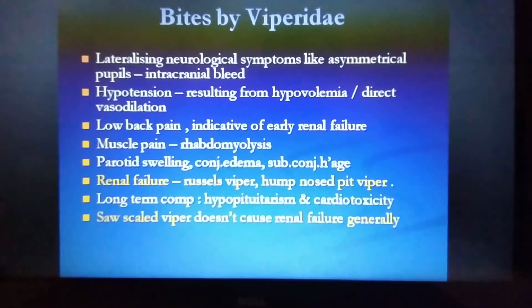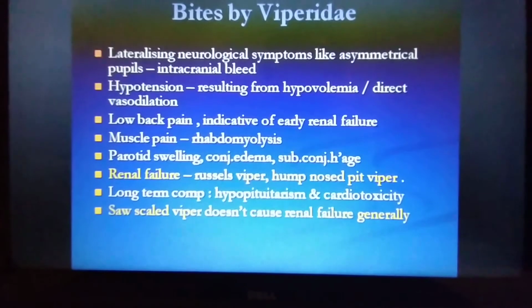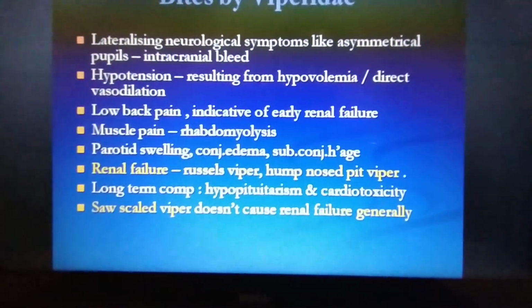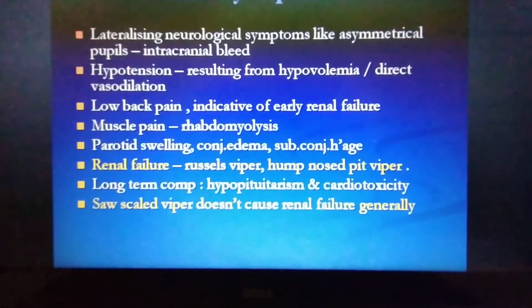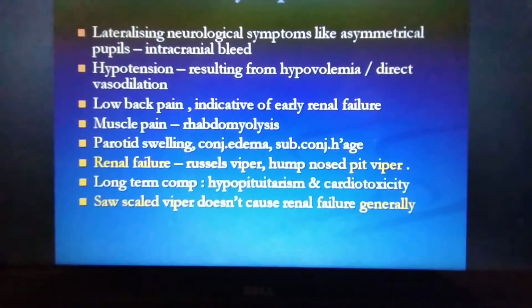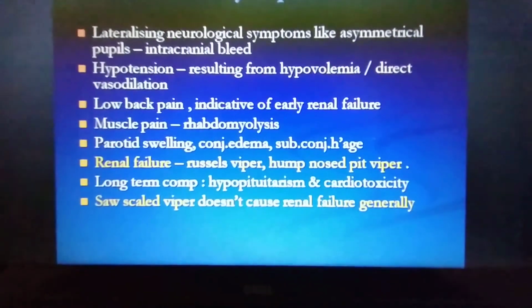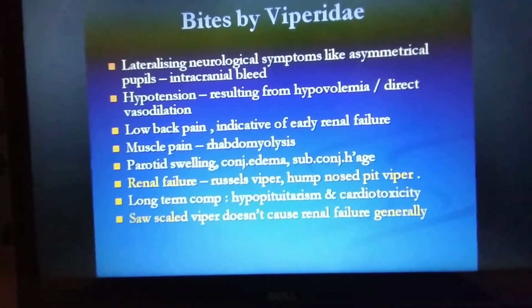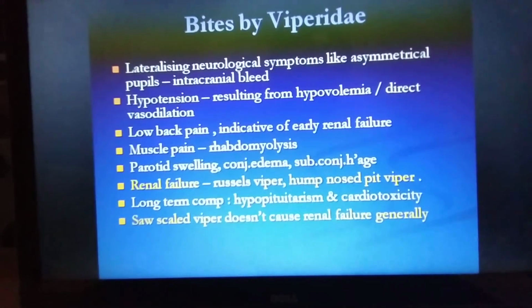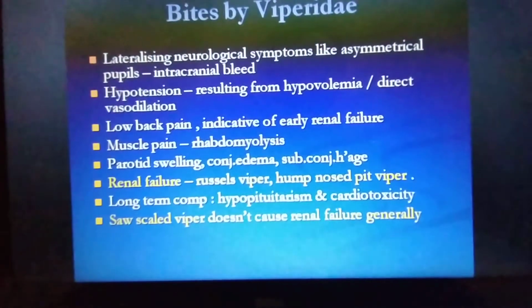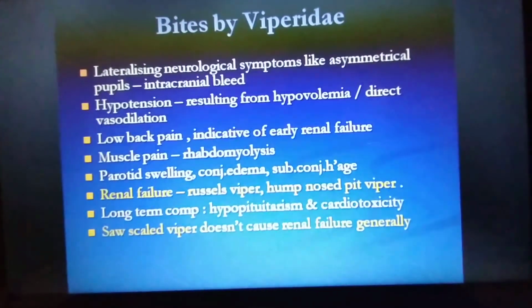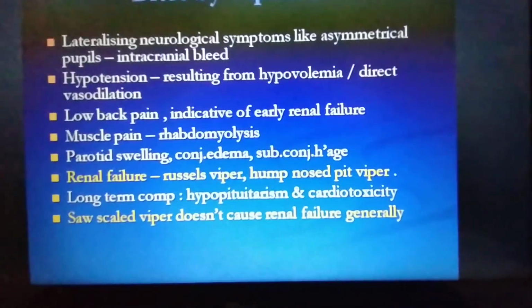Renal failure is very common with the Russell's viper and hump-nosed pit viper. Long term effects include hypopituitarism and cardiotoxicity, and the saw-scaled viper generally doesn't cause renal failure. So the saw-scaled will not cause much renal failure, but the Russell's viper and hump-nosed pit viper can cause renal failure in patients. So these are the symptoms.